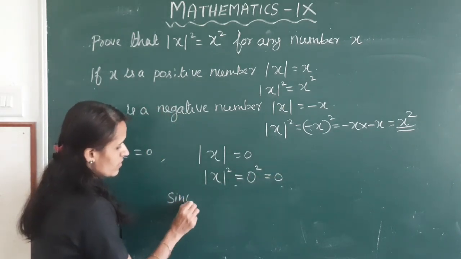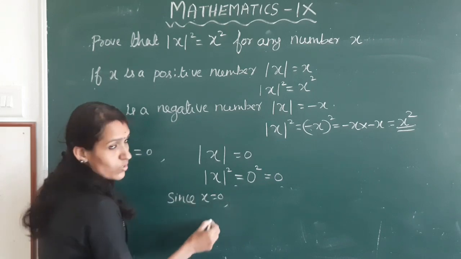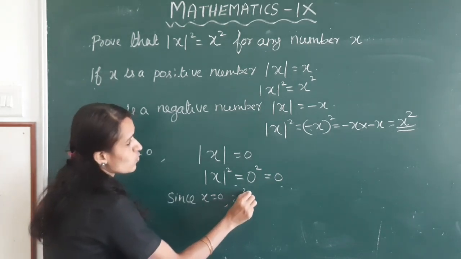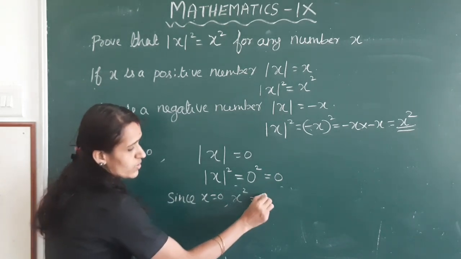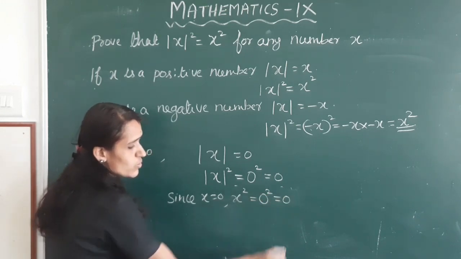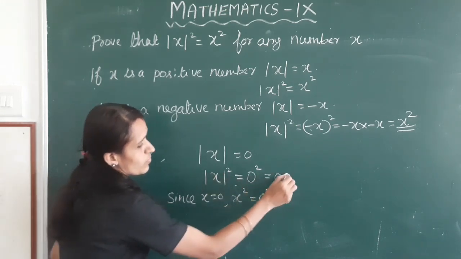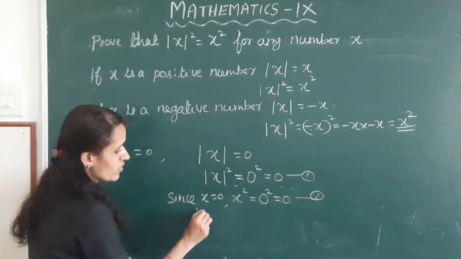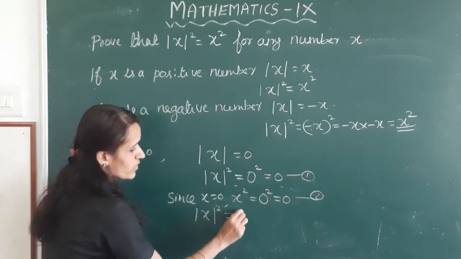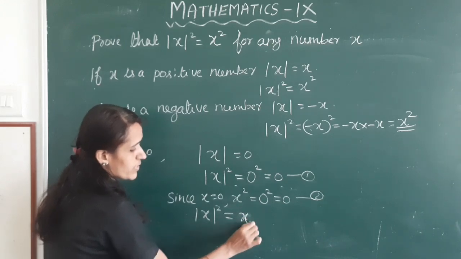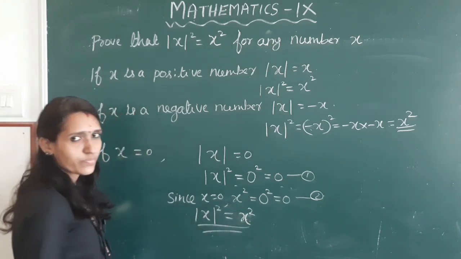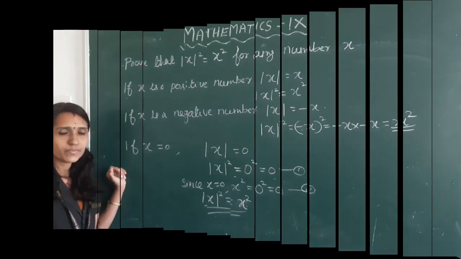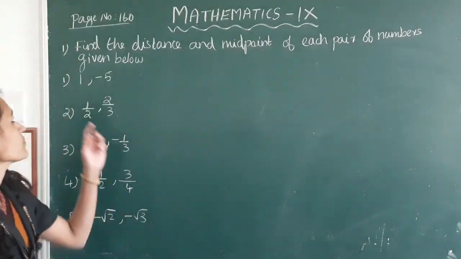Since x equal to 0, x square is equal to 0 square, which is 0. Mark it as 1 and 2. From this we get mod x whole square is equal to x square. Clear?